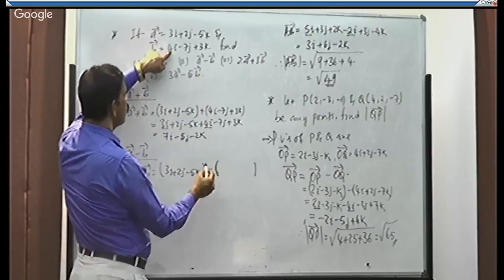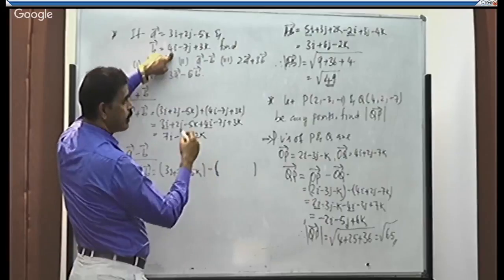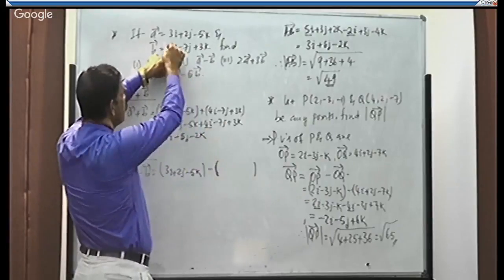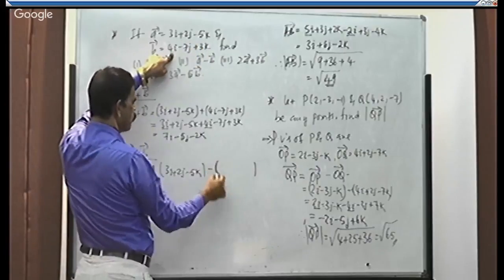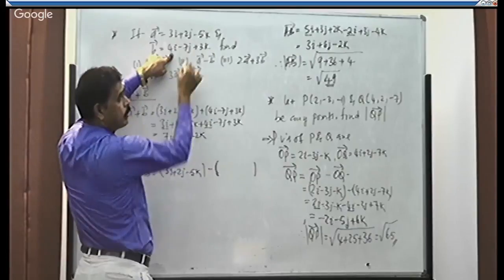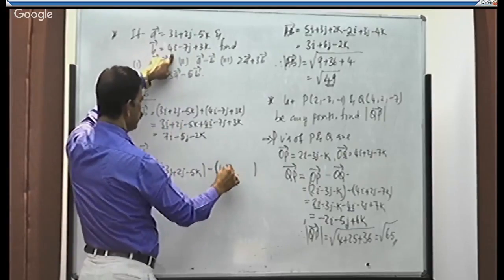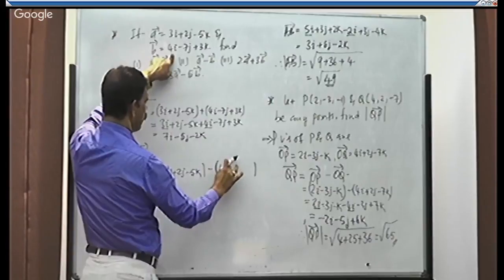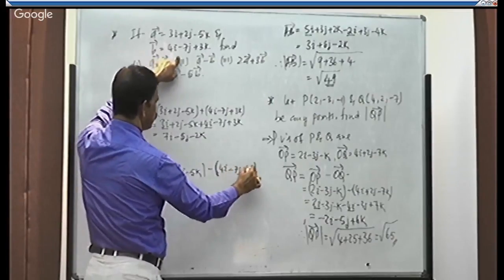You have to write the subtrahend vector by changing all the signs. It is plus, it is minus, plus. While writing without bracket, what we need to write? Minus 4i plus 7j minus 3k. Otherwise, if you write it in bracket, it won't be confused. 4i minus 7j plus 3k.